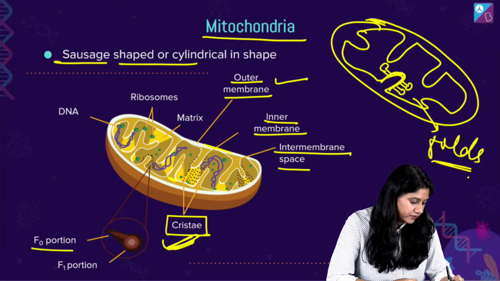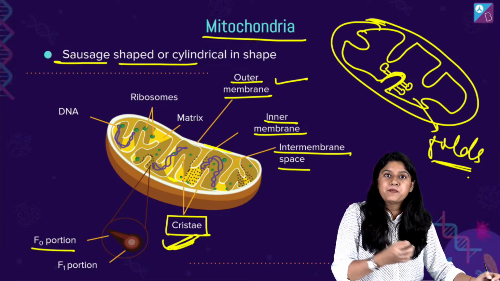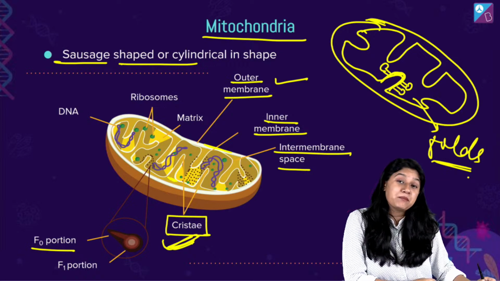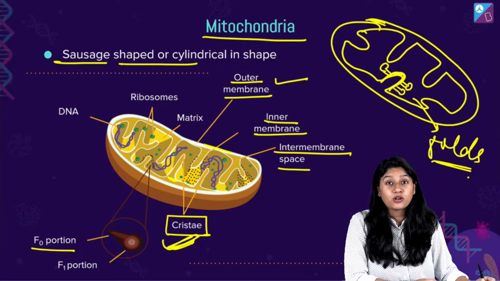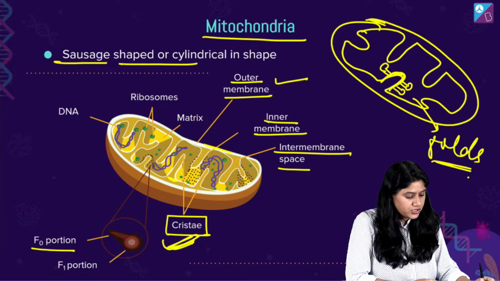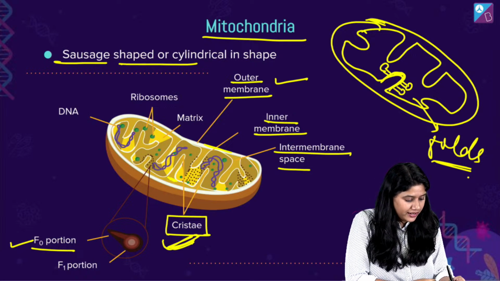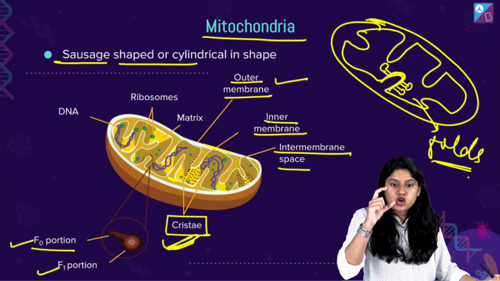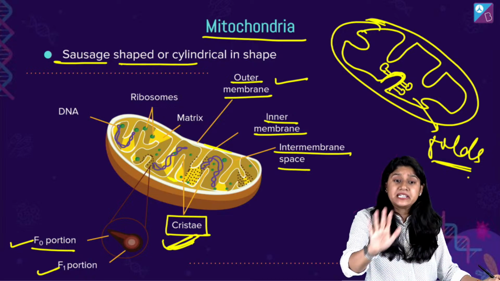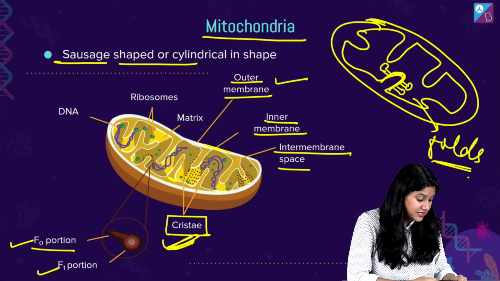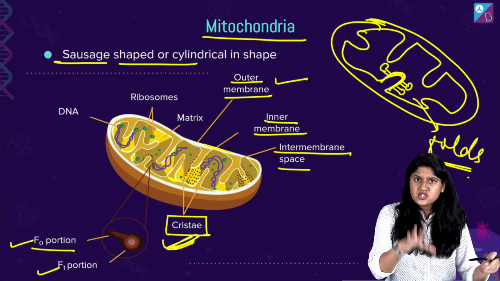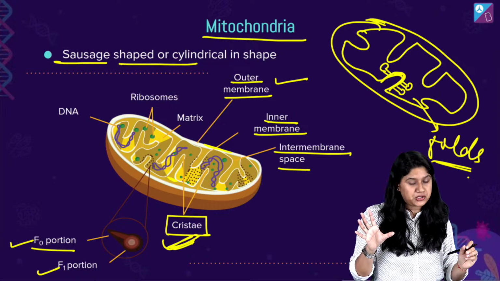And these are important particles, right? They play a very important role in the production of ATP. And उसके दो part हैं, F0 portion and F1, head and the stalk. इसके बारे में हम detail में पढ़ेंगे when we will be discussing respiration. अभी इस chapter में we have very brief information about it.